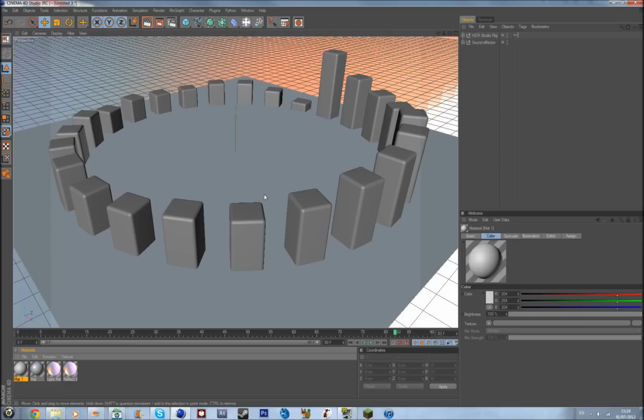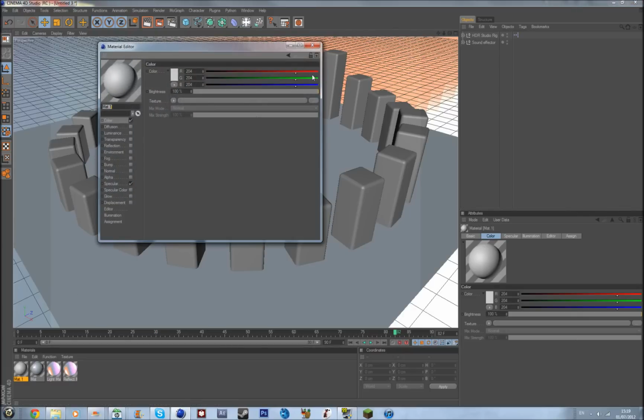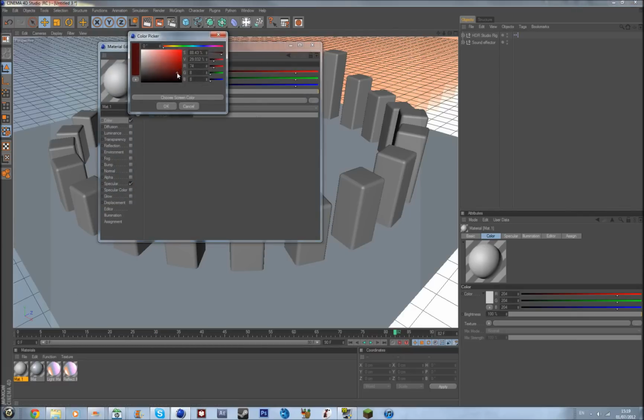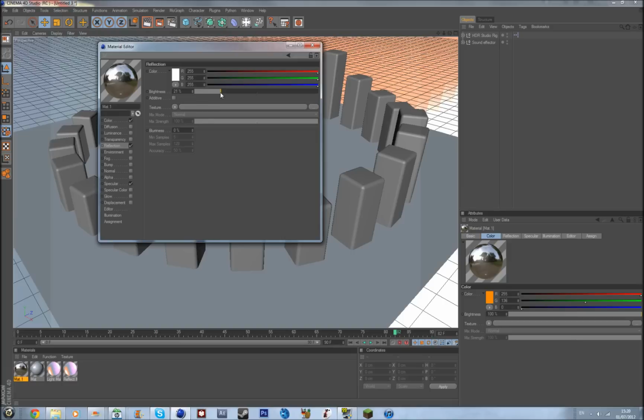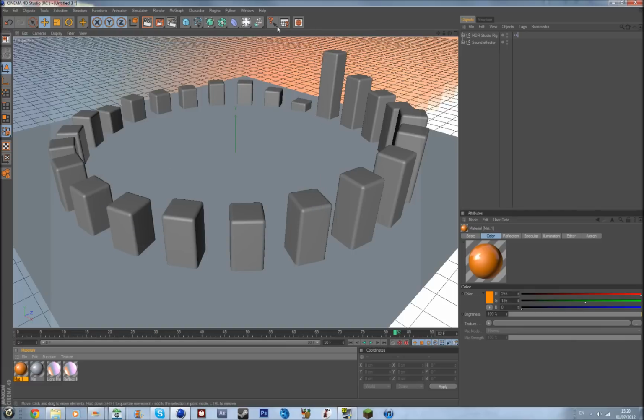Now you want to texture this thingy, so make a new color, and I'm going to make it orange. So then go to reflection, put it to 20, go to texture, put this to 30. Go to texture, go to Fresnel, and then put it to 30.